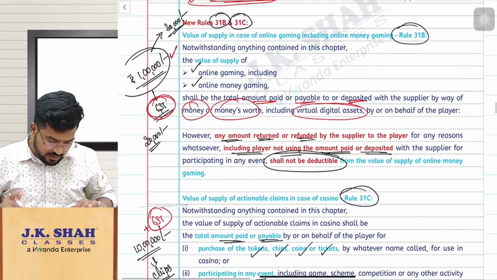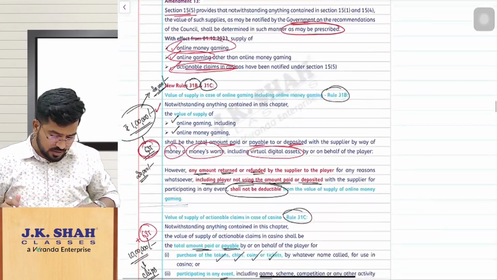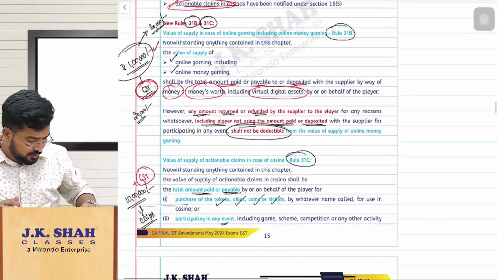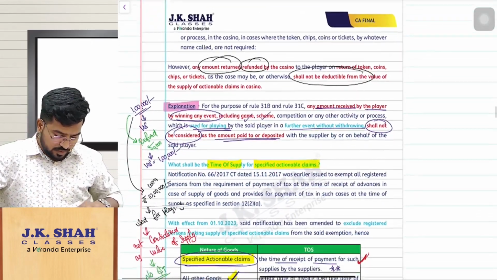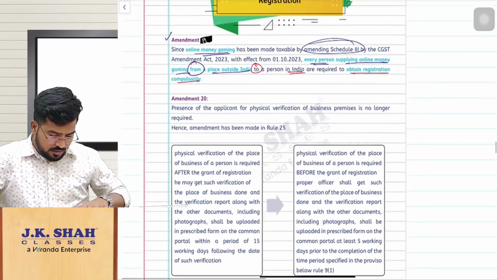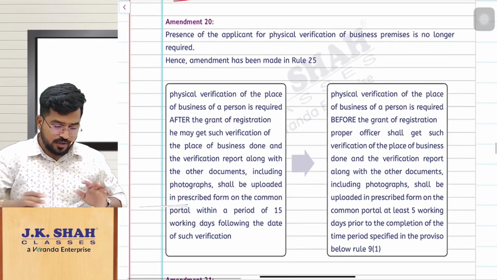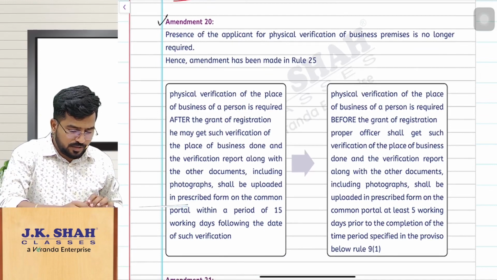Next, here we have discussed, if you remember, in value of supply amendments, near rule 31B, 31C, we have discussed that. Okay, right. So now coming to the next amendment, amendment number 20. So what is this amendment number 20?